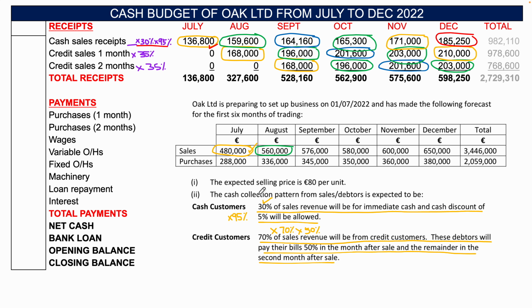Brilliant. And then 480 multiplied by 35% is 168, and 480 multiplied by 35% is 168 there as well. So you're going back and checking, making sure that everything is correct.